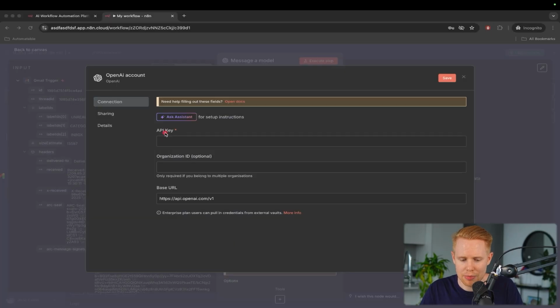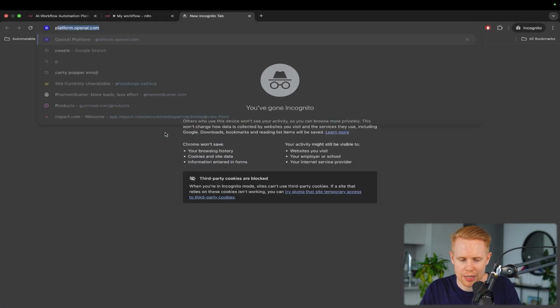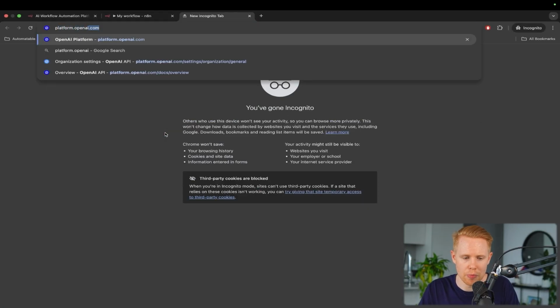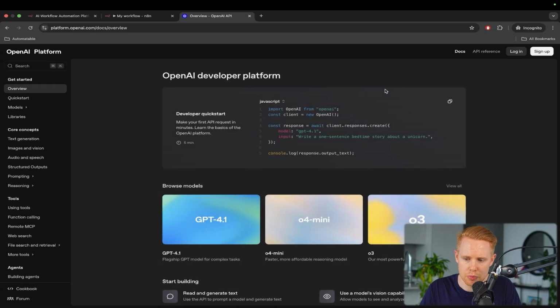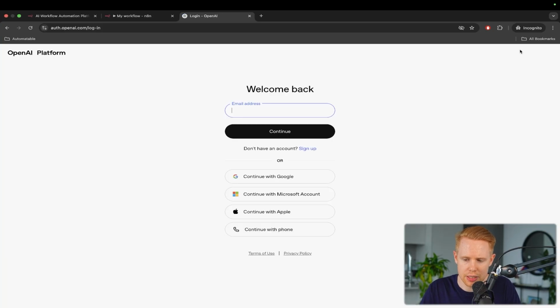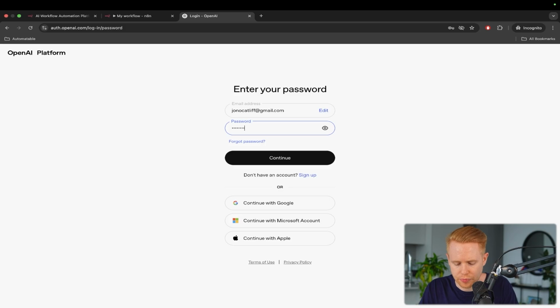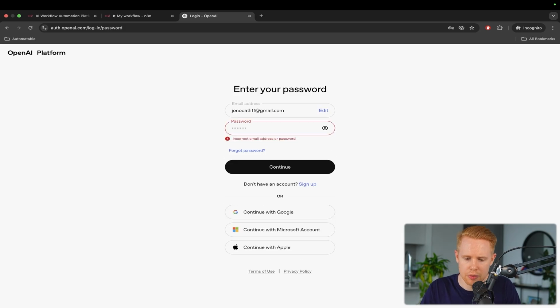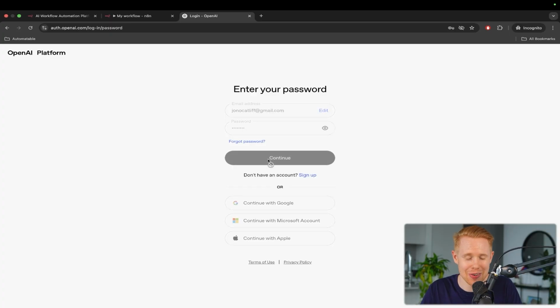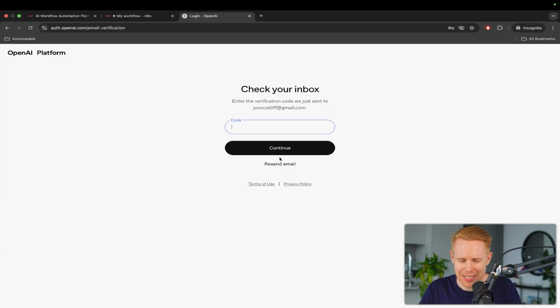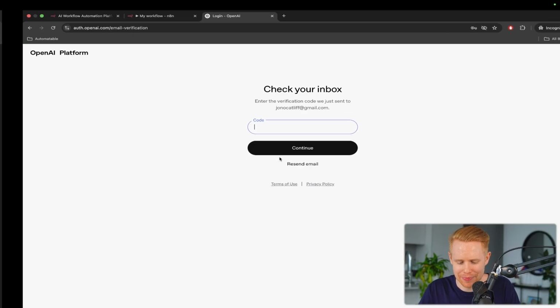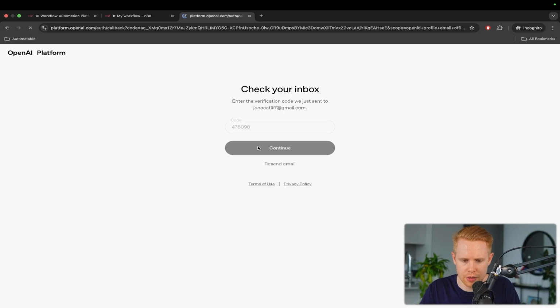So we need to grab this API key. And how we do that is we head over to platform.openai.com, and we're going to log in to our particular account here. If you haven't done so already, you'll want to create an account. So I'm going to go ahead and log into my account here. And once we're inside, if we can eventually get inside by typing our password correctly. Okay, sweet. And of course, it asks me to verify. Okay, and we've got the code here.